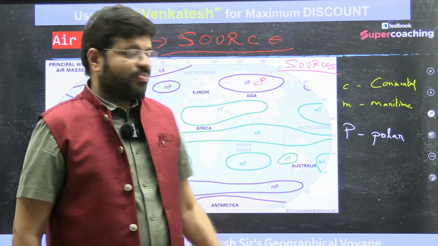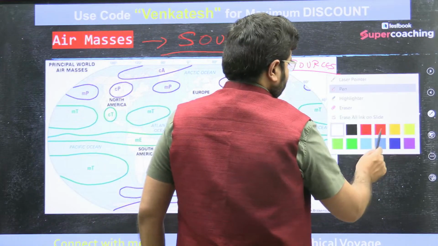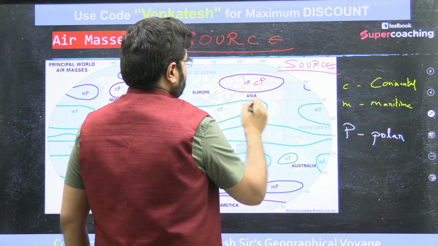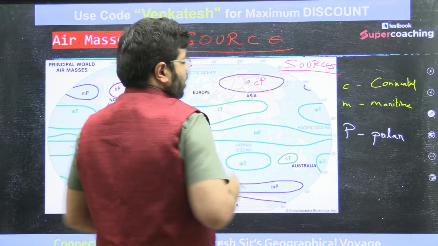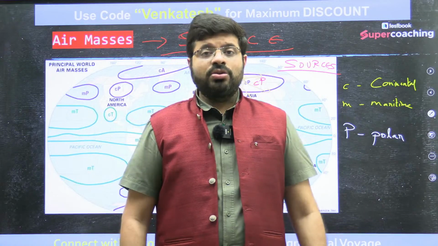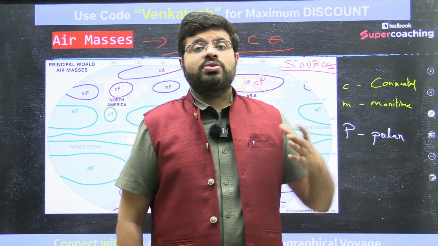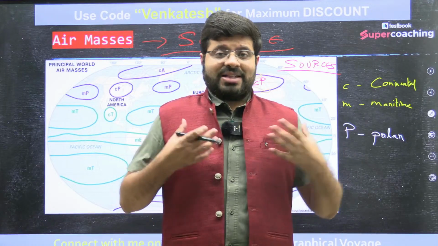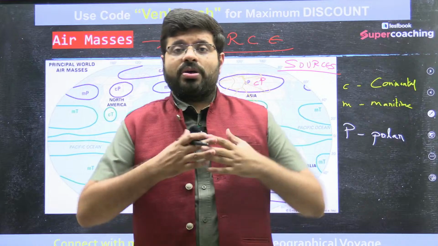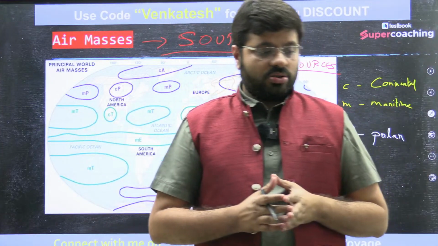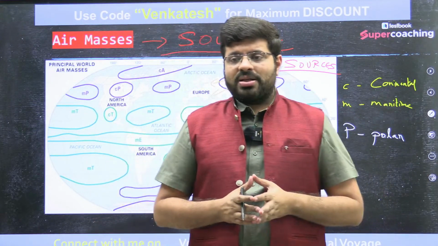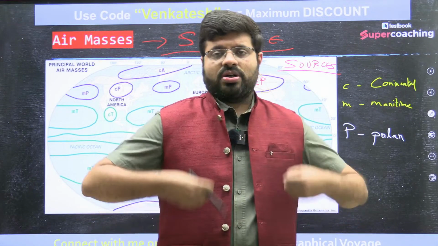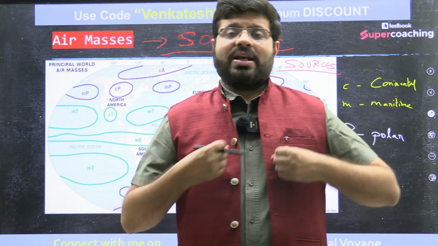Now imagine this air mass is moving in multiple directions. As it starts spreading, what does it do? It comes into new destinations. Whatever characteristics it has, it will start transferring to that particular region. So what does an air mass do? If it has characteristics of hotness or warmness, it will transfer that hotness to that region. It will transfer its characteristics to that region.